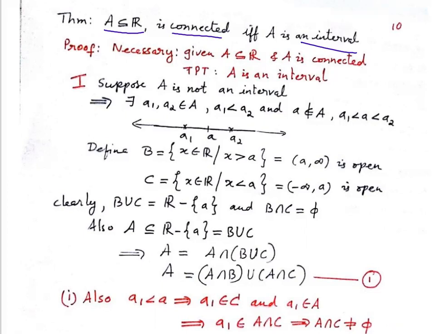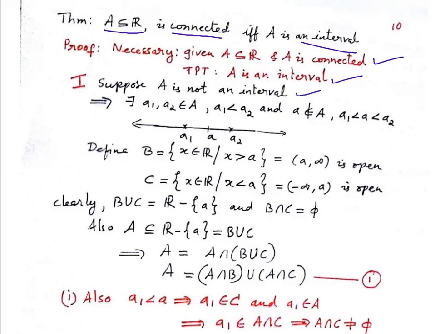Now, since "if and only if" is there, proof is necessary in both directions. What is given? A is any subset of R and A is connected is given. And to prove is, we have to prove A is an interval. Suppose A is not an interval.